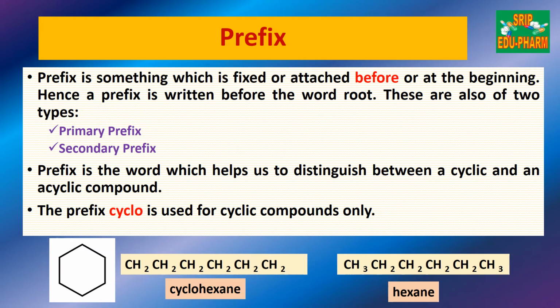For example, here we can see there are 6 carbon atoms. The first one is cyclohexane because it has a cyclic ring. And the second is hexane. It is a simple aliphatic chain. It does not have a cycle, so we have not given any prefix here. So prefix cyclo means it is a cyclic compound.